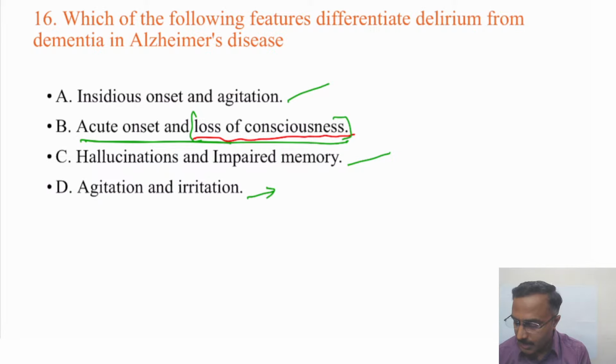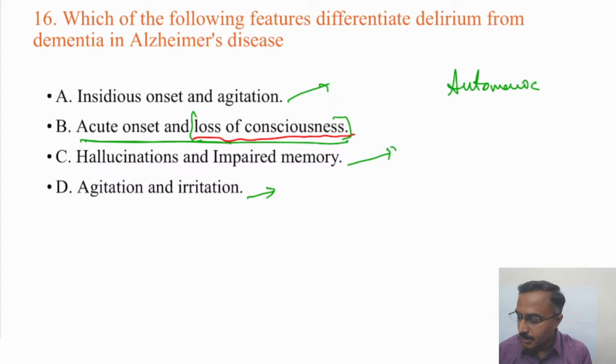Agitation and irritation again are indicative of dementia, while acute onset is more often seen in delirium, and it is the consciousness which is preserved in dementia that seems to be the differentiating point.